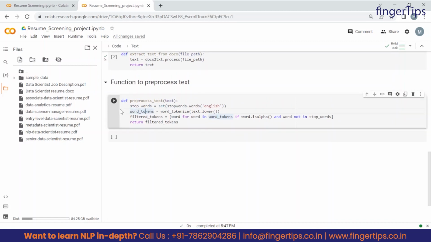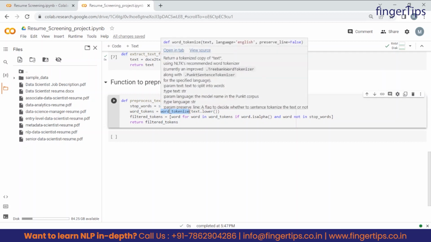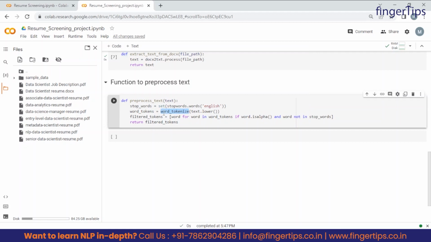Next guys, this input text which we are getting from the argument, we are passing this and applying a lower function. So what it will do, it will convert all the text into lowercase, right? And all the text which is converted to lowercase is passed to word_tokenize. Now what is this? This function tokenizes the individual words.